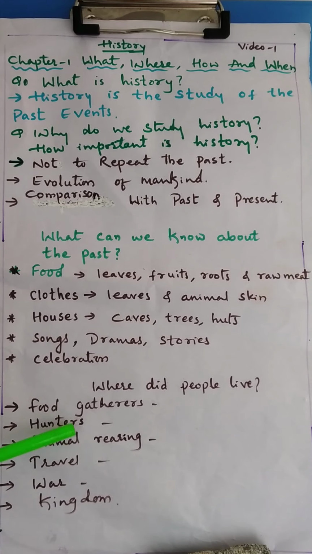Then later on, slowly there was a change in them. They started living in a fixed place nearby the river, and they started agriculture and animal rearing. We also come to know about travel. Earlier, man used to travel from the European countries or other countries through the mountain pass, the Himalayan mountain pass.